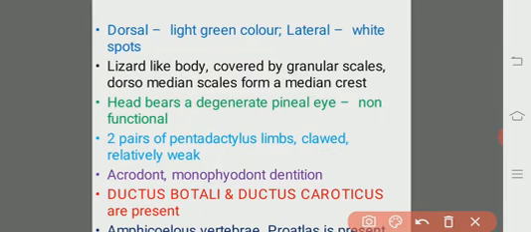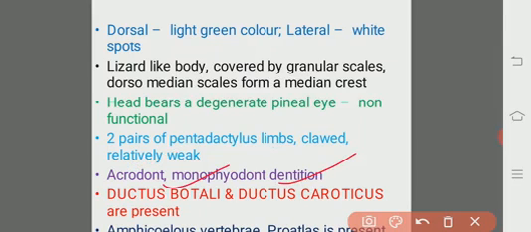And coming to the dentition, acrodont and monophyodont dentition is seen. Acrodont means the teeth are attached on the upper surface of the jaw, and monophyodont means they get teeth only once in a lifetime. Here we will see ductus botalli and ductus caroticus. Both of them are present.